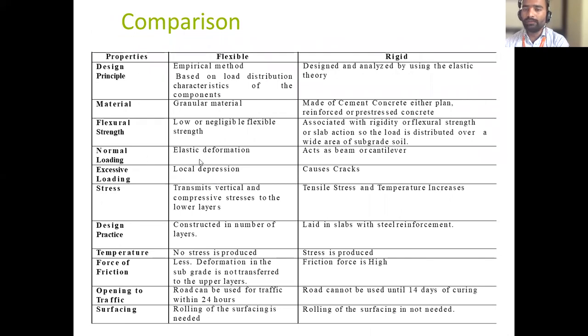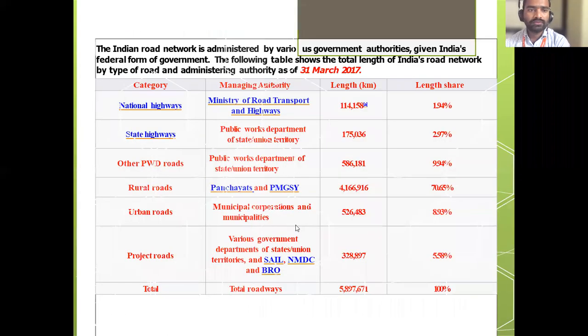So this is the comparison between rigid pavement and flexible pavement. If your paper is offline, then this is important for the offline paper. If it is online, they may ask anything simple. They will take any one point and compare like this. Here you have seen national highway is 1.94%, nearly 2% of the total length. State highway is 2.97%, nearly 3%. Other PWD roads are nearly 10%.